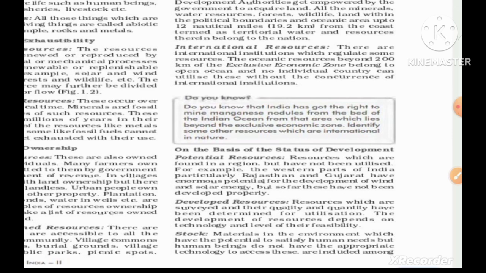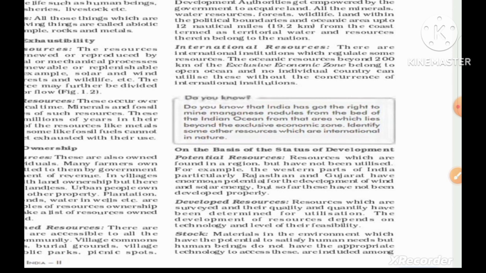For example, in the western parts of the country, there are deserts in Rajasthan and Gujarat. These all have sunlight. It is very hot there in the Gujarat, Rajasthan side. It has enormous sunlight, so we can use it by using solar panels.